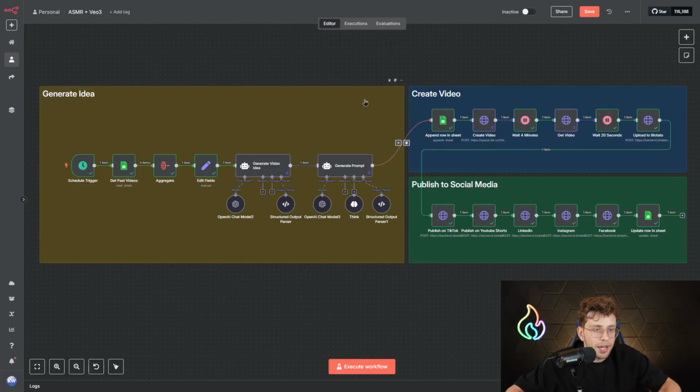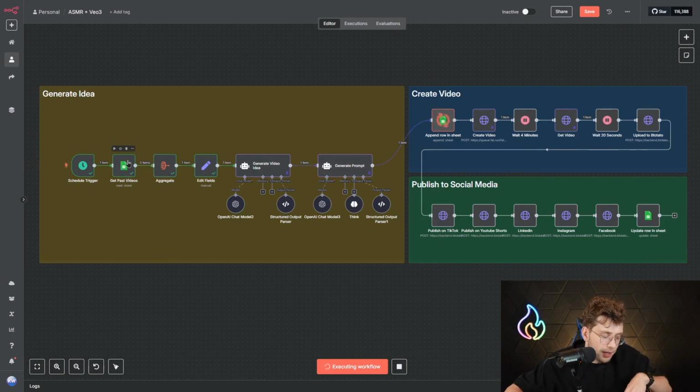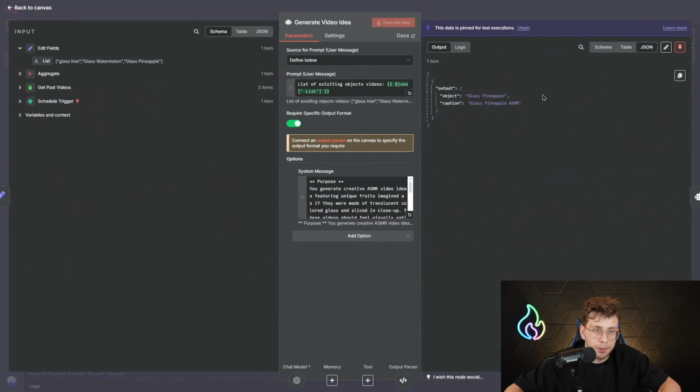Now, before I guide you through how to build this entire project, I will show you how this automation works. I can click on execute workflow. What it does is it triggers every day. Then it takes the past videos we created in the past, so we avoid duplicating the content. We aggregate, so with these two nodes we create the list that we give to our generate video idea AI agent, which returns the specific idea. In this case, we've got glass pineapple.